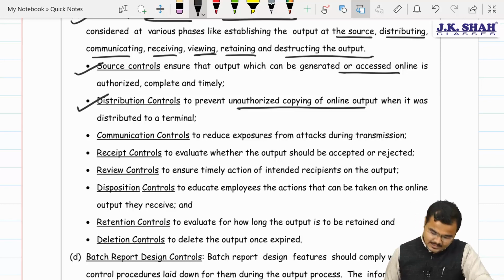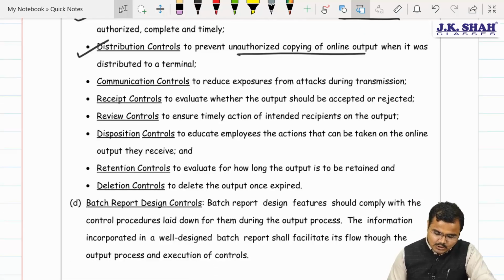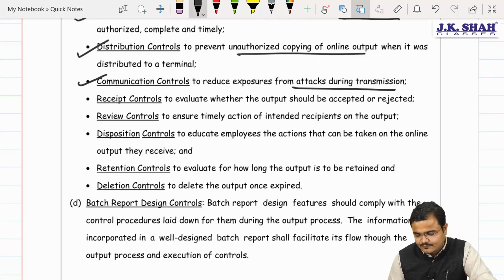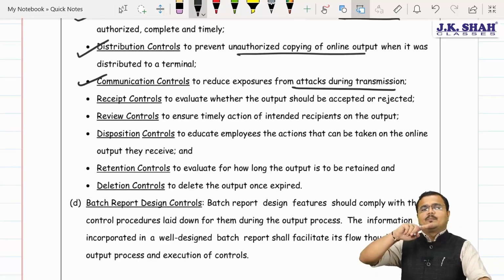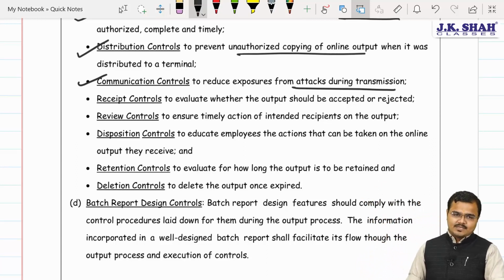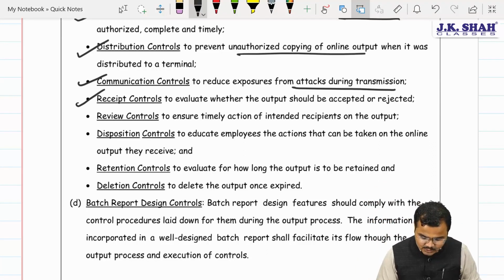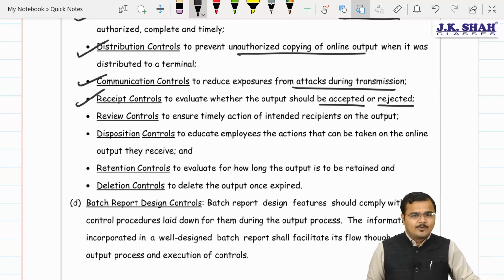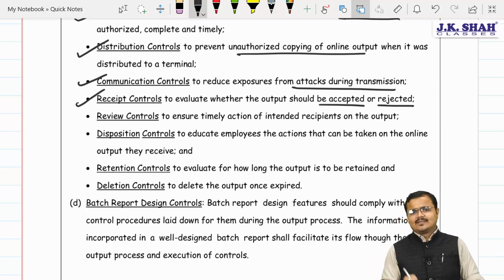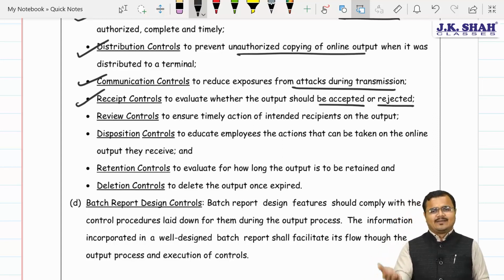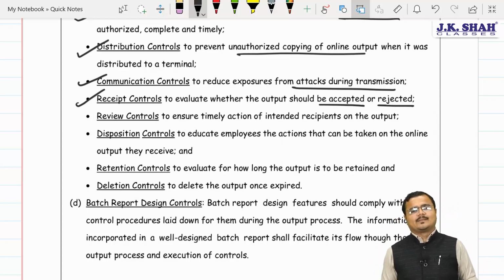Yes, sir. Communication controls, just to reduce attacks during the transmission, that is an asynchronous attack, when the data is moving from sender to receiver. Then receipt controls: whether output should be accepted or rejected must be evaluated. Online, when somebody sends a file to you, maybe through email or anything, whether to download or not to download, whether to accept or reject it, is purely in your hand. Correct?